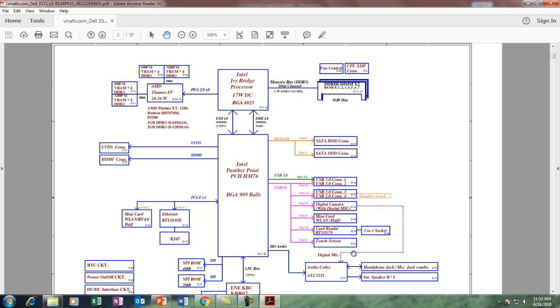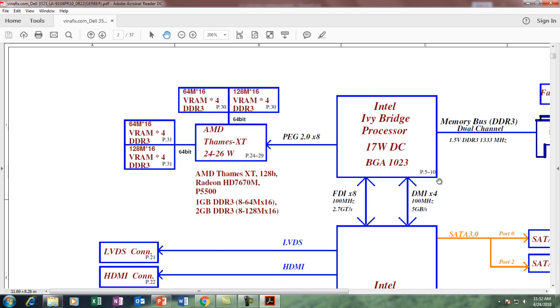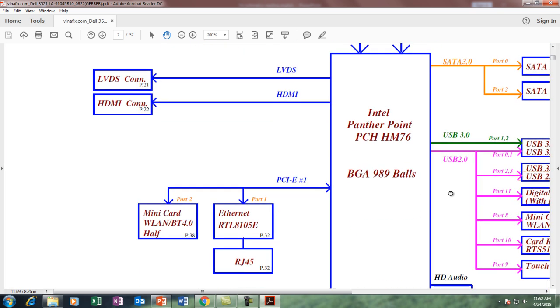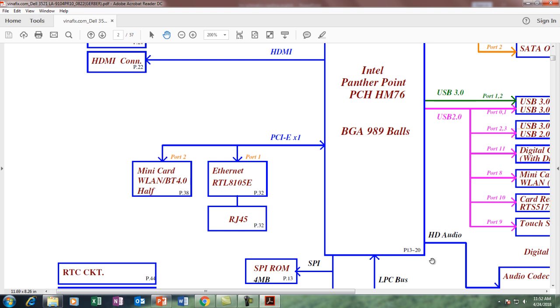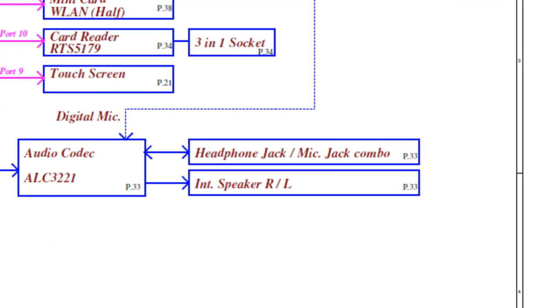Now this diagram is a 57-page diagram, and different pages are for different departments. Like the CPU information is mentioned on page numbers 5 to 10. Then PCH information is on page numbers 13 to 20. Then SIO information on page number 39. BIOS information on page number 13. Then network on 32. It's like that, different pages for different stages.